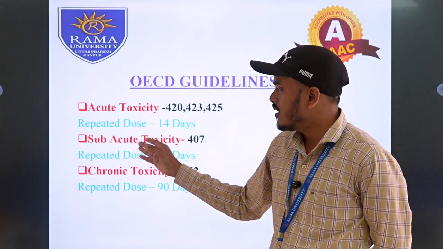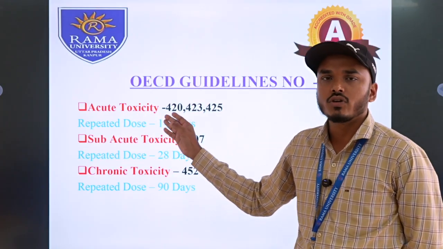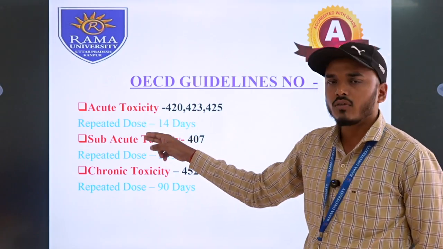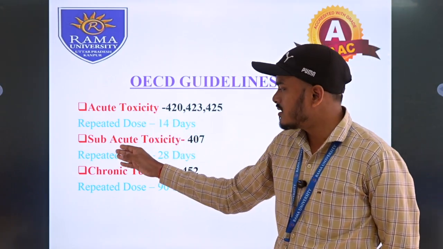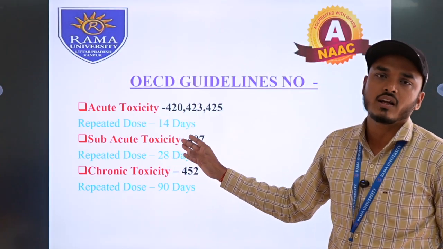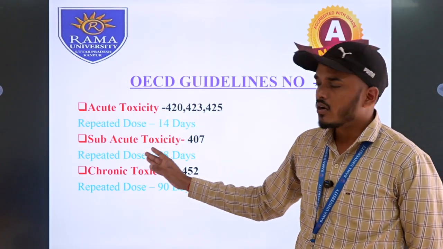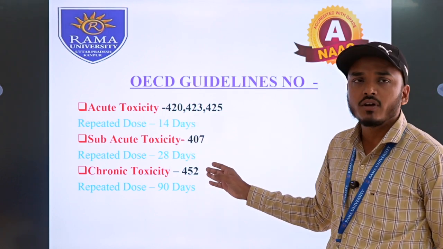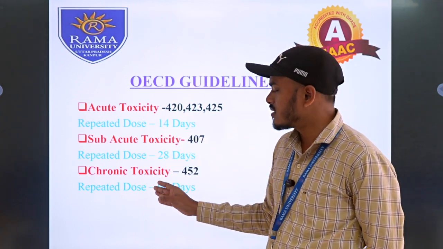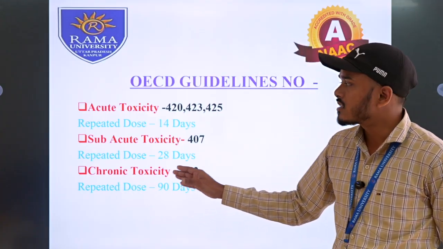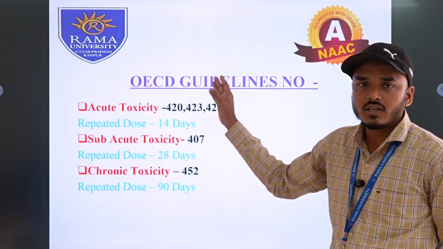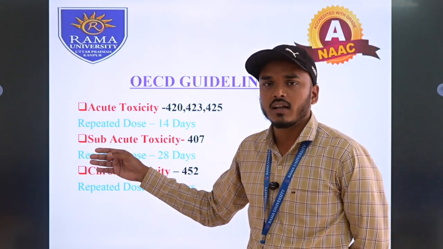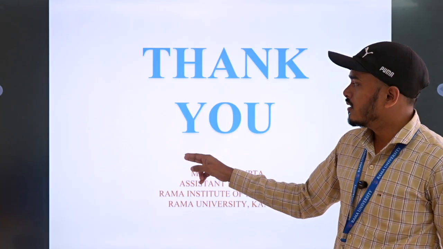In the case of subacute toxicity, this follows OECD guideline 407, and it is the repeated dose procedure for 28 days or 1 month. Chronic toxicity follows guideline number 452, and it is the repeated dose toxicity for 90 days. So these are the OECD guidelines for performing activities on animals or experimental animals in pharmacology. Thank you.